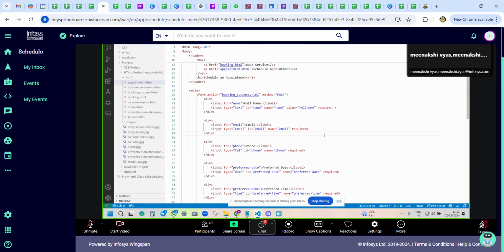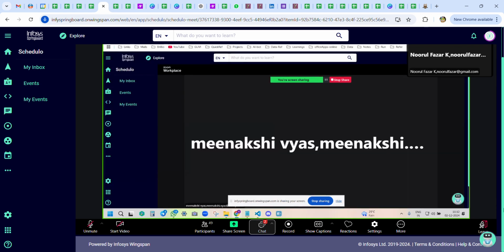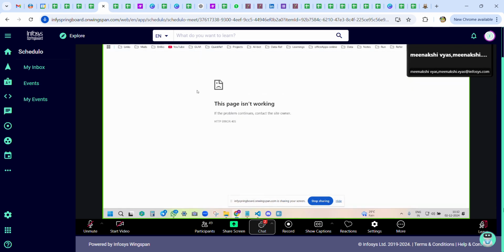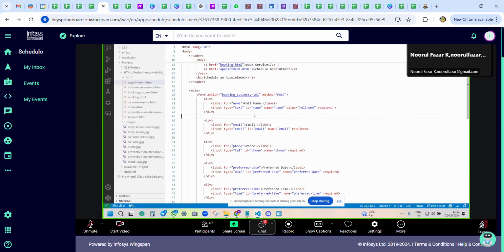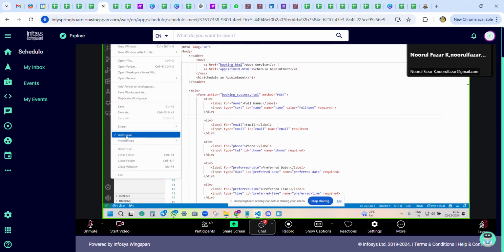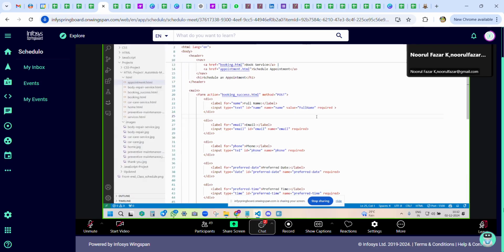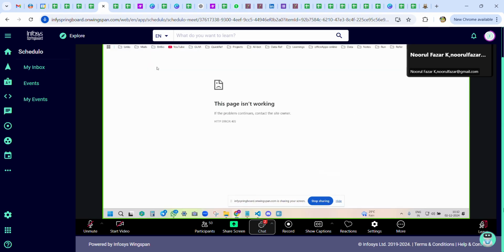Can you run? Save and run. In the appointment page or success page, ma'am? First save. Yeah, it's auto save. No, no, Control S you have pressed, right? Ma'am, here I gave the auto save option. Yeah, but still you have to save it again. Oh, okay, auto save is fine. Yeah, sure.